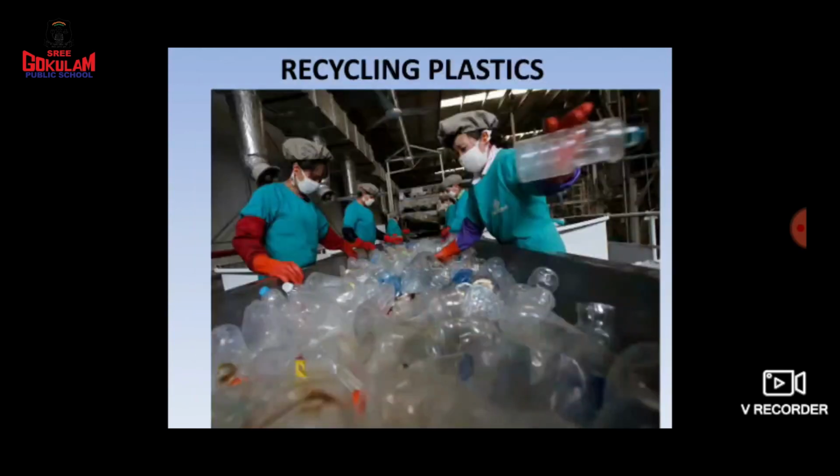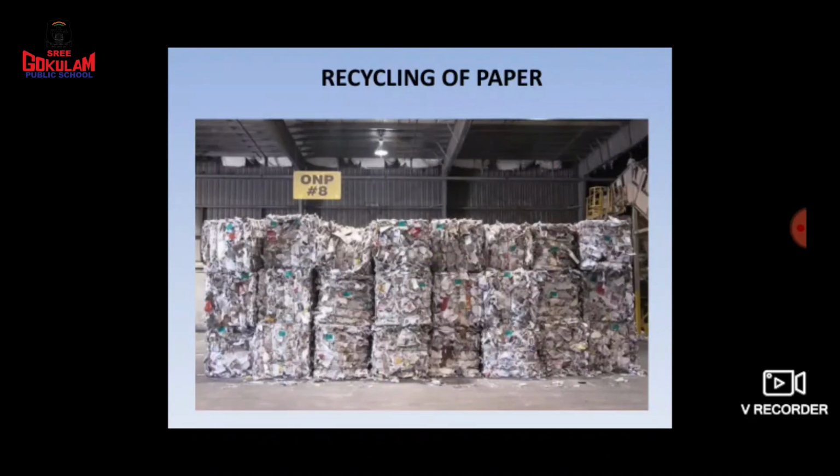Now you can see, children, recycling of plastics. How are they recycling the plastic? From old plastic bottles, they can change their shape, they melt it and they can make other shapes. And here, recycling of paper. Children, old paper can be used for making paper.